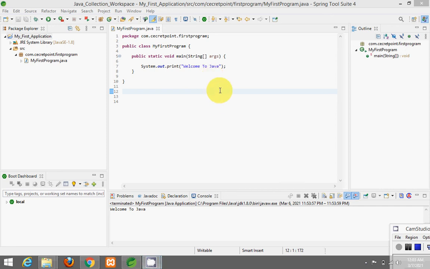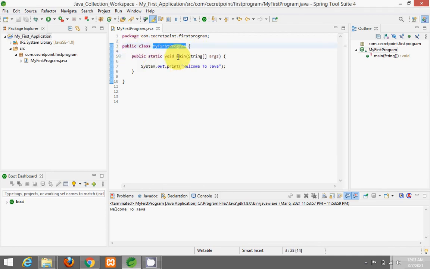Welcome back. In the last video we understood how to create a Java application. Okay, we understood how we can create our first Java application. Now let's understand why these keywords are there, why the structure of the class is like public class, this class name, and why the main method is having the signature like this. What is its role? That one we will understand in this video.